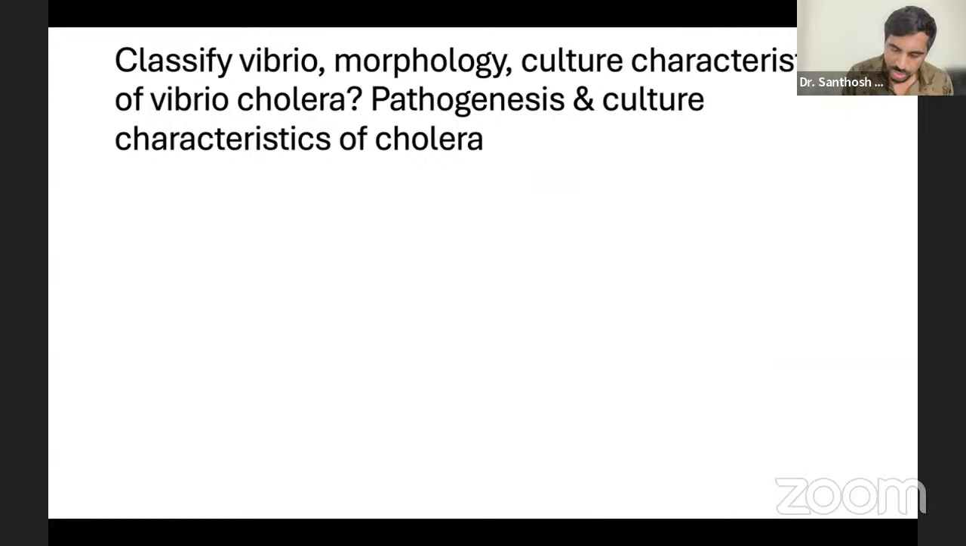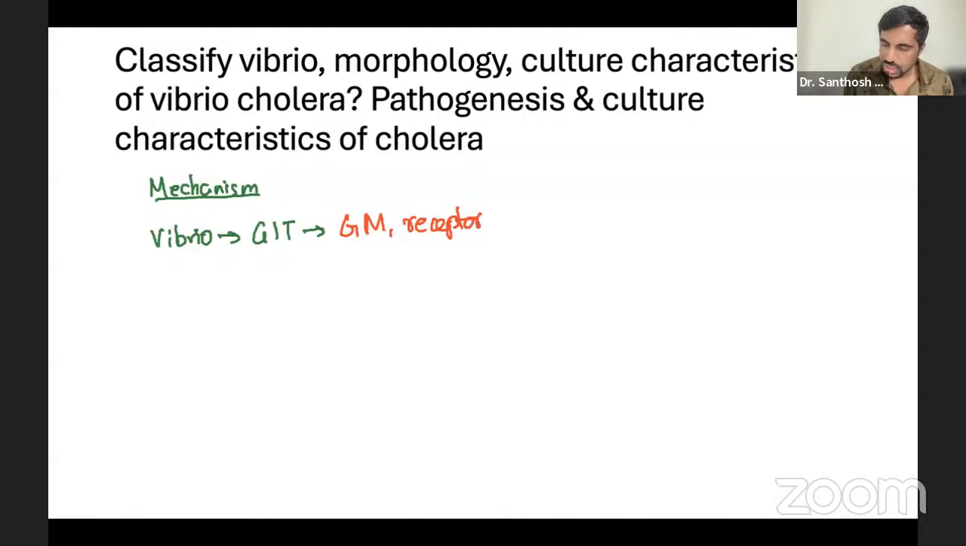Now, when the bacteria enter, what type of mechanism does it have? When Vibrio enters the GIT, you know what its favorite receptor is? That is the GM1 ganglioside receptor. It goes and attaches to the GM1 ganglioside receptor, and after attaching, which mechanism follows? The cyclic AMP mechanism, which we frequently mention.